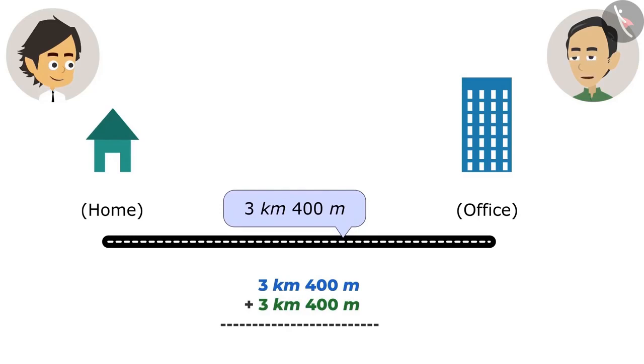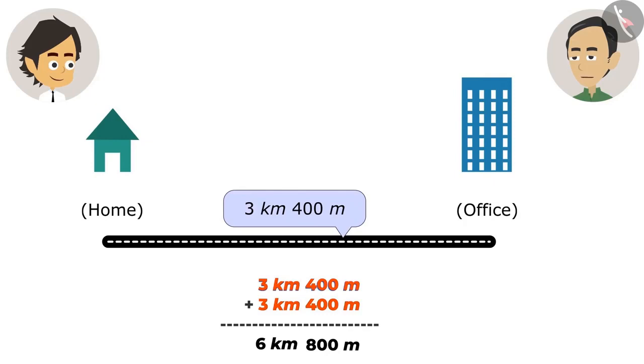Look, we can add numbers only when their units are the same. So here we will add the value of meter to the meter and we will add the value of kilometers to kilometers. If you just add the value of the meter, the answer will be 800 meters. And adding the value of kilometers, the answer will be 6 kilometers. This means that you travel 6 kilometers 800 meters to go to and come back from the office.